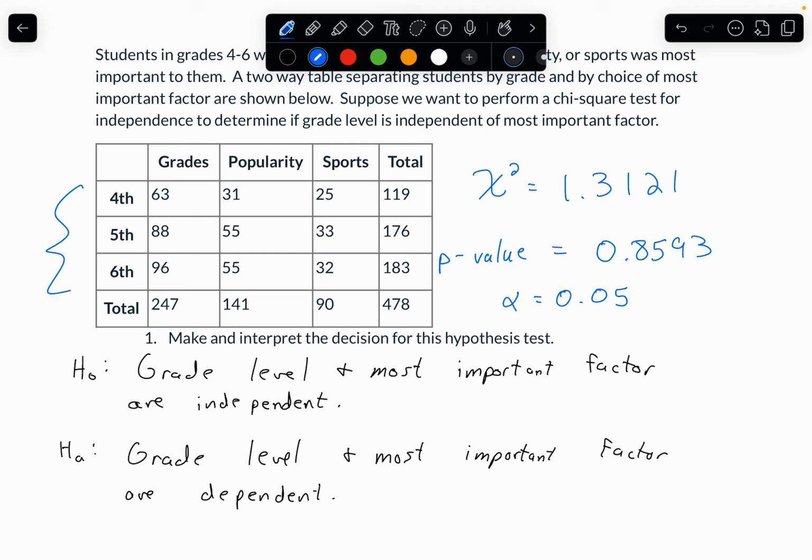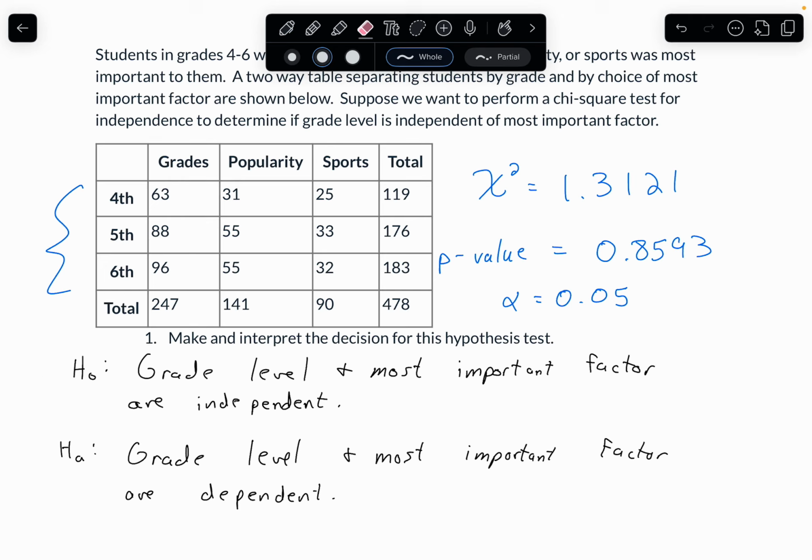So remember from a couple videos ago, we talked about H naught. We said that grade level and most important factor are independent, meaning the outcome of one of those things does not tell us anything about the outcome of the other. They're completely unrelated. And then the alternative hypothesis, grade level and most important factor are dependent in some way, meaning there's some sort of relationship between those two things.